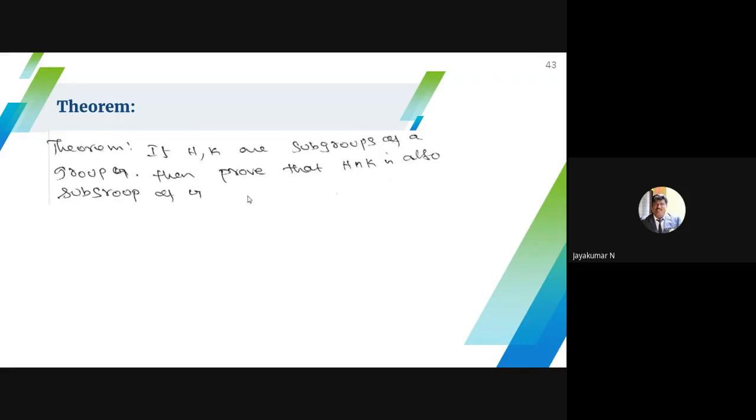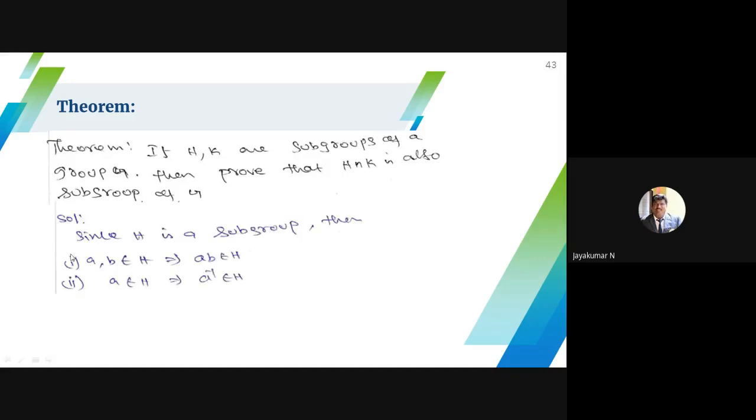Suppose you choose two subgroups, say H and K of G, then prove that H intersection K is also a subgroup. The intersection of two subgroups is again a subgroup. The union of two subgroups may not be a subgroup. Here they didn't mention the cardinality of H and K, so I have to use the first theorem.